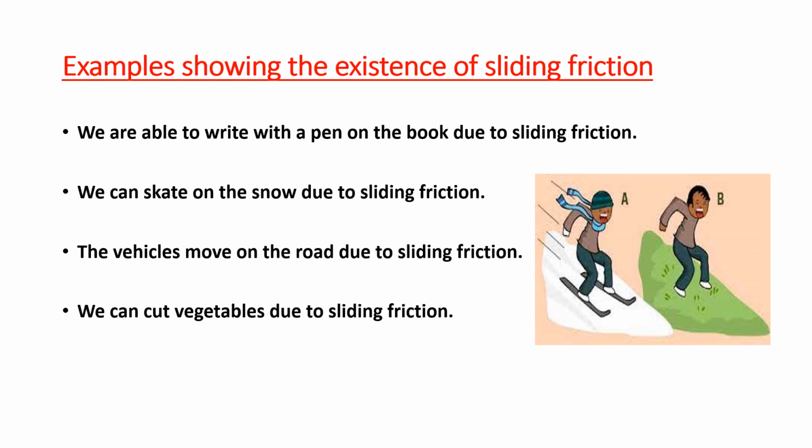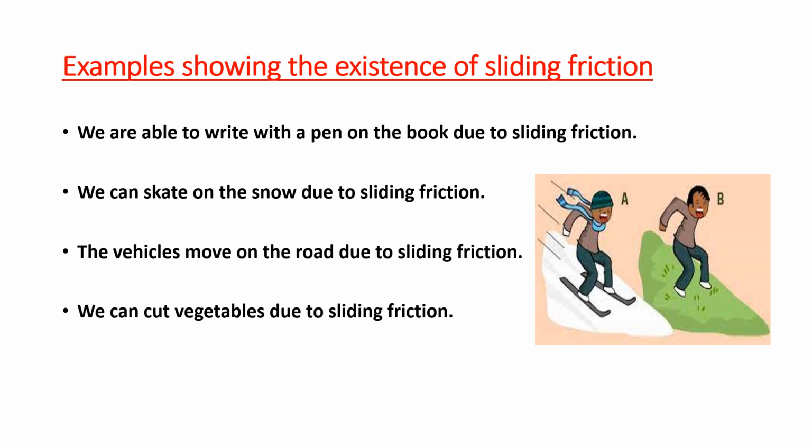Here some examples are there showing the existence of sliding friction. We are able to write with a pen on the book due to sliding friction. We can skate on the snow due to sliding friction. The vehicles move on the road due to sliding friction. We can cut vegetables due to sliding friction.